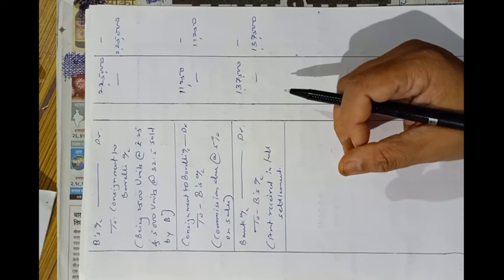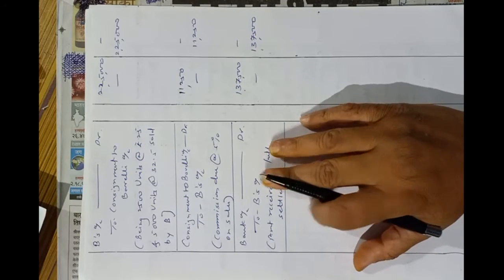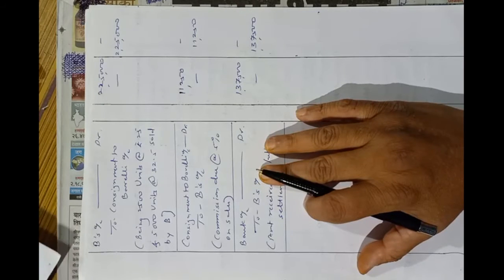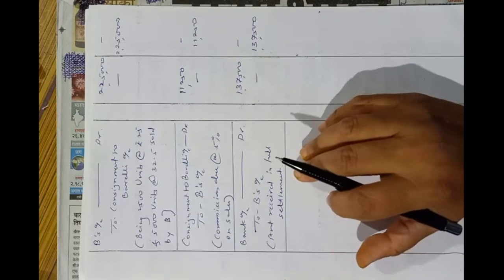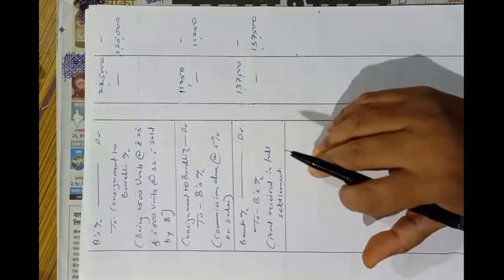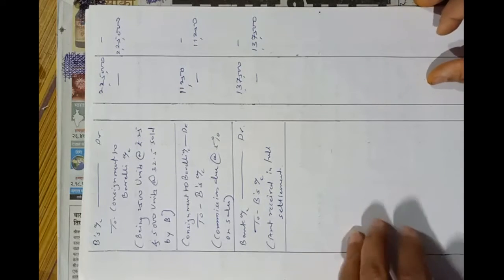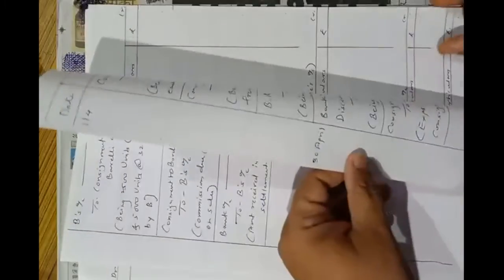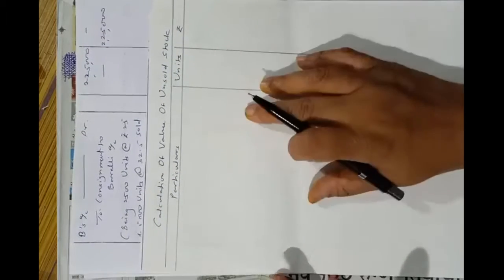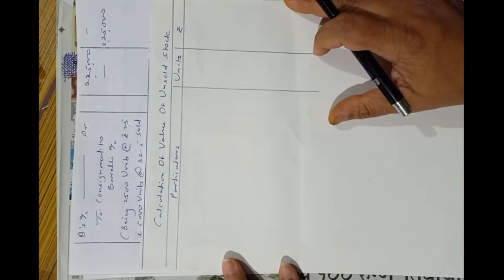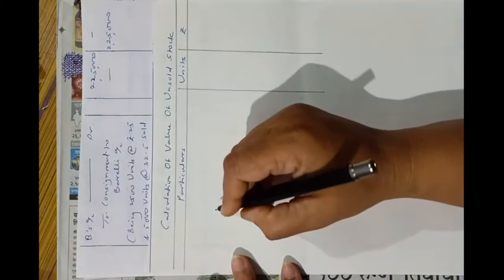Now next entry. See here we have to pass now the entry of consignment stock. For that purpose we have to calculate the amount, that is the value of unsold stock. So we will calculate it on a proper paper. Here it is, calculation of value of unsold stock. We have studied this point in the last video, how to calculate value of unsold stock.